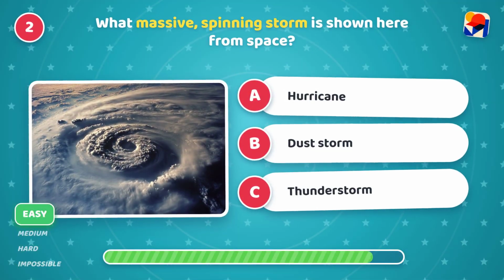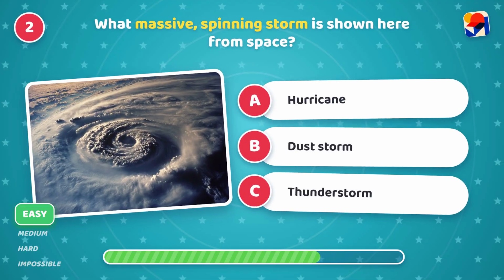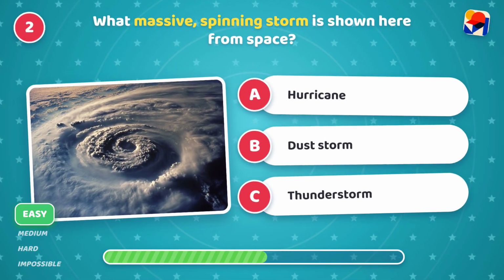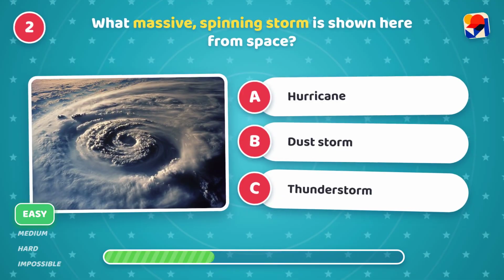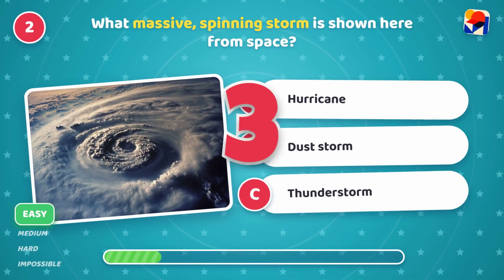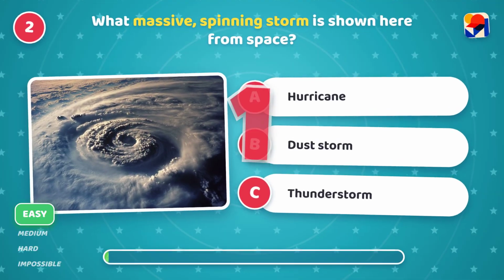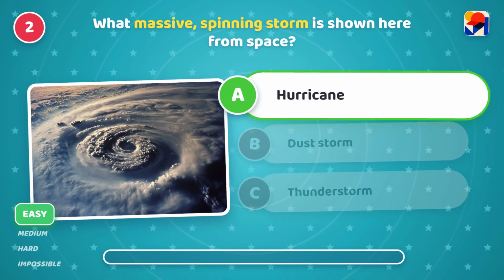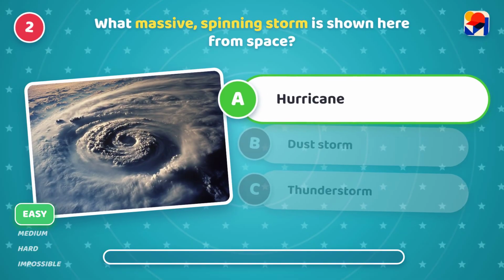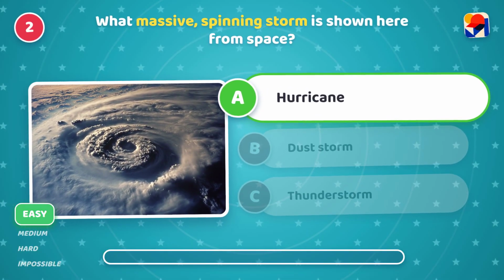What massive spinning storm is shown here from space? Is it A, hurricane, B, dust storm, or C, thunderstorm? It's A, hurricane! Boom! These giant storms span hundreds of miles.